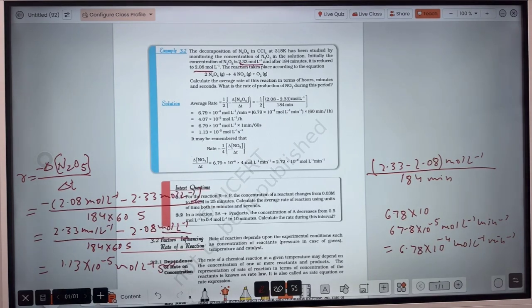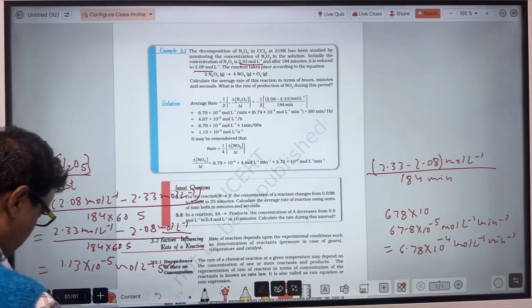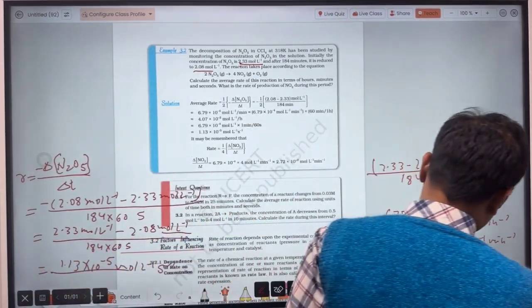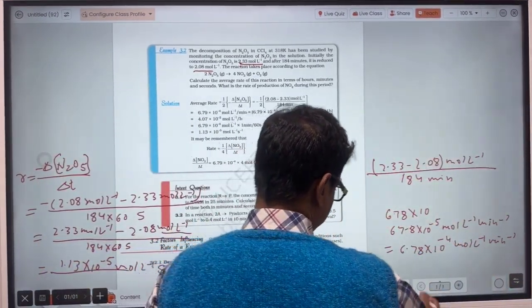Okay guys, very simple here, 6.78 into 10 power minus 4 mole per liter per minute. That will be in terms of R. So here per second you have already calculated, minute here already. So in R what will happen here?